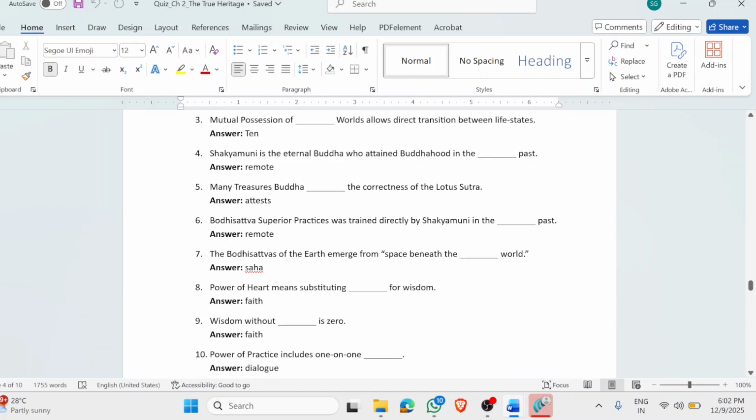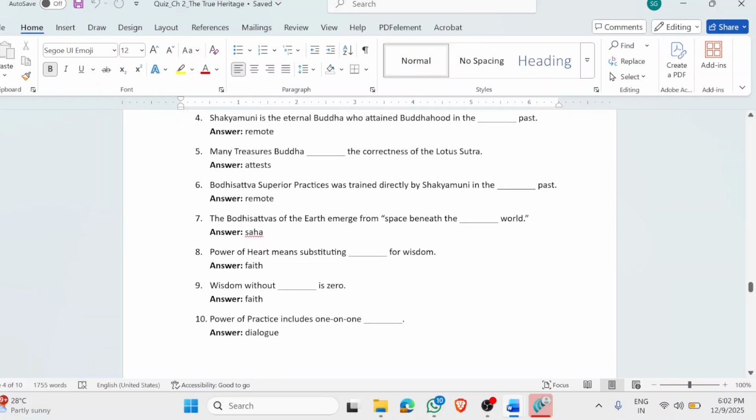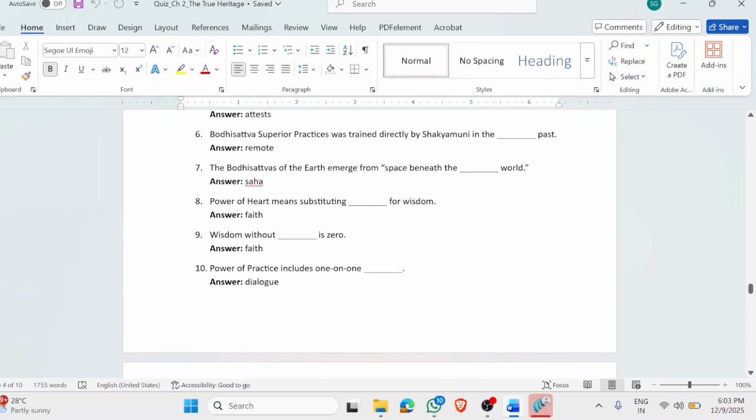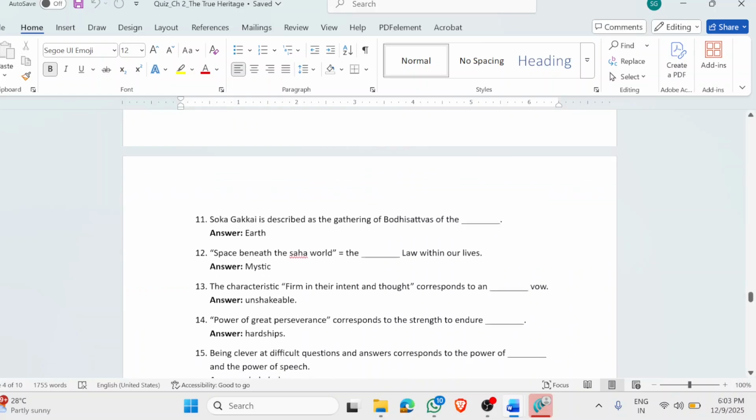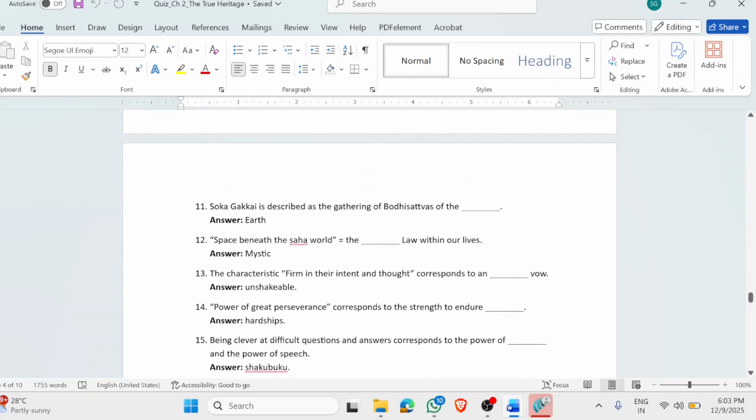It also means that within each one of our lives, the Mystic Law was always within each one of us. Power of heart means substituting faith for wisdom. So when you chant with faith, ultimately the wisdom will flow. It's not the other way around. Wisdom without faith is zero, right? Power of practice includes one-on-one dialogue. So power of practice means that we will do shakubuku, we will have perseverance, and we will have the power of speech. Soka Gakkai is described as a gathering of bodhisattvas of the earth. The space beneath the Saha world also means the Mystic Law within our own lives.